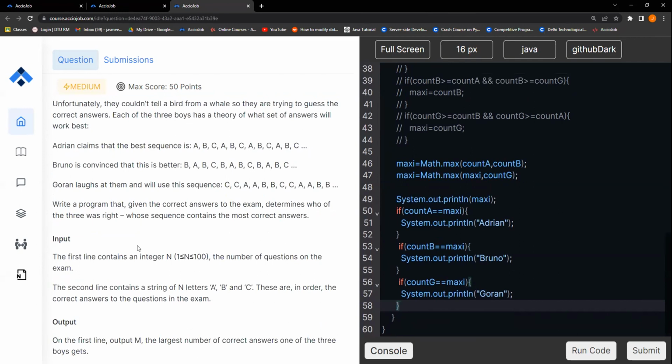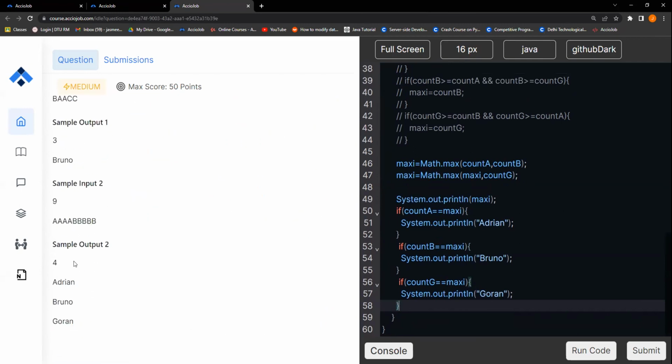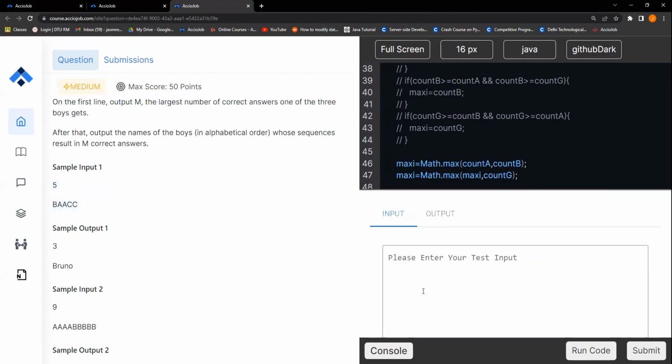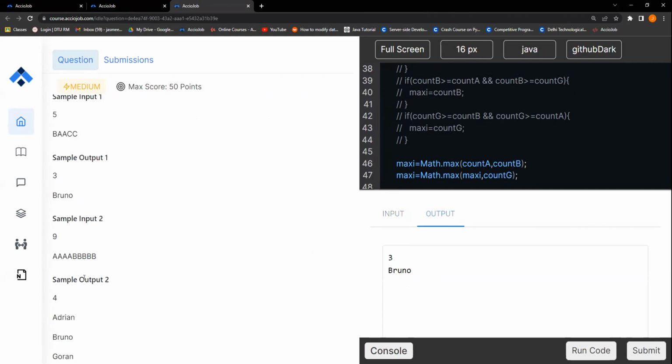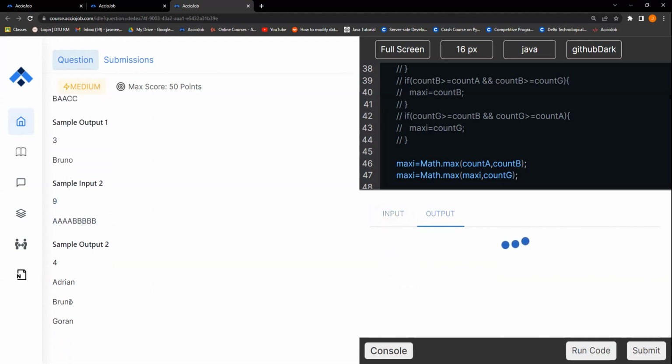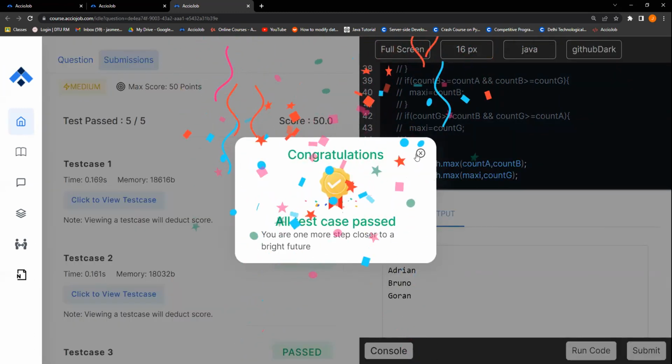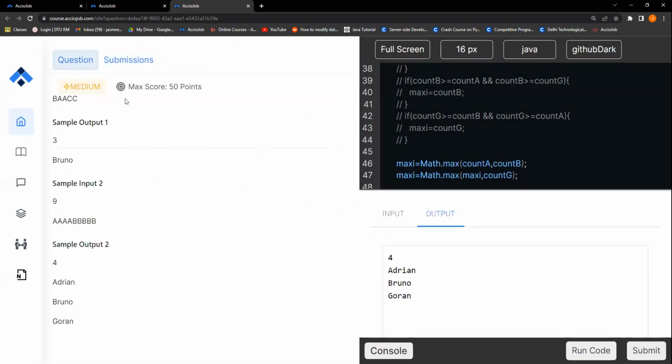So let's quickly give it a run. Okay, sample input, Control C. Let's run the code. We got a 3 and a name. Right, let's check the second sample input too. Adrian, Bruno. We got the same correct answers. Right, let's try and submit it. Okay, see, all the test cases passed.